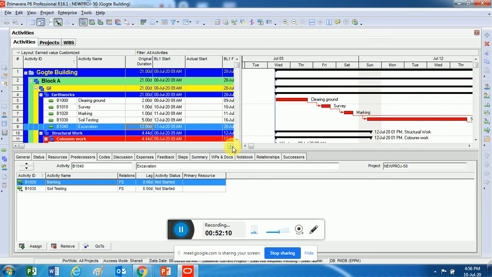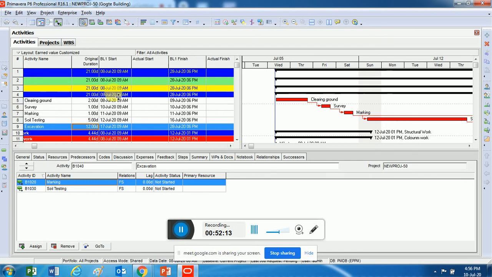So when it is starting, when it is finishing, this excavation, the whole excavation of all earthworks put together I'm talking about. Now earthwork starts on 8th of July and finishes on 28th of July. It is starting in the morning at 9 a.m. and it is telling me that it will finish at 6 p.m. on 28th July. This is accuracy. If you can sit and work out an estimation to understand how many resources are required to do this work and in how much time we can do it, we can exactly estimate and tell when an activity will start and when it will finish. Great, no? It will tell you exactly how many days are required to finish this work.